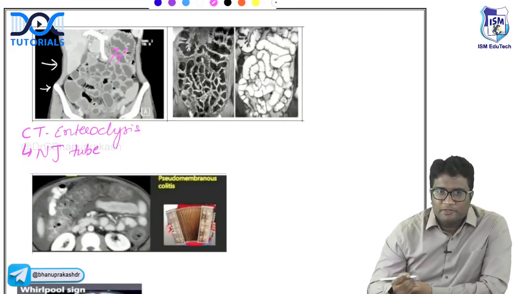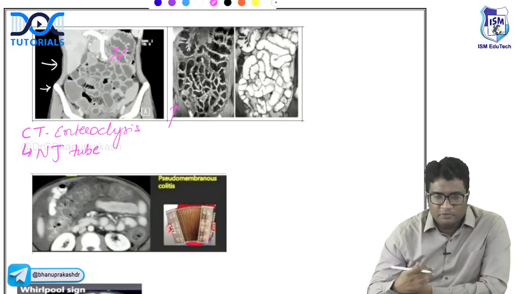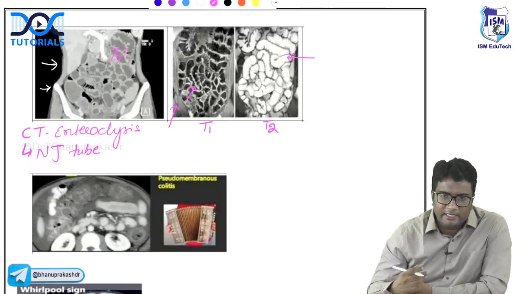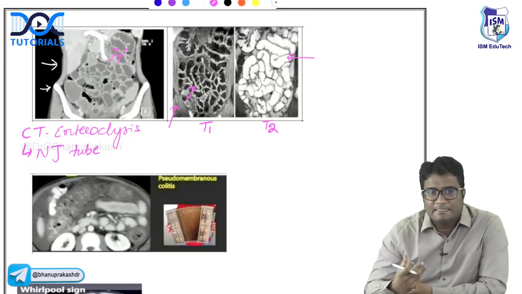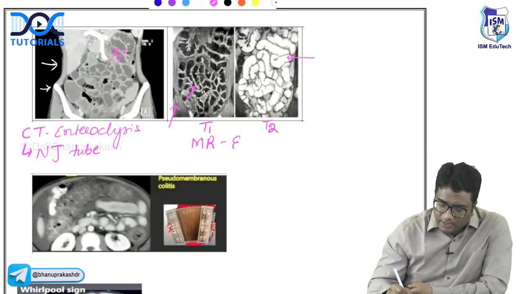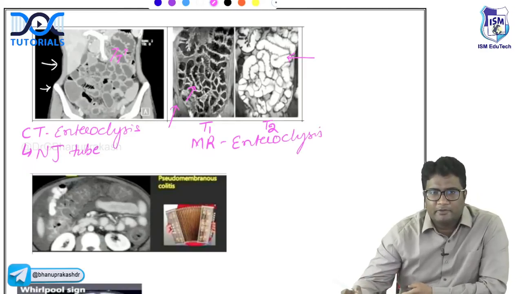Now, we all know the bones appear dark on MRI. So you can see the hip bones, the pelvic bones, they're all dark. And you can see T1, the fluid will be dark, and on T2, the fluid will be white. So this is T1 weighted image, this is T2 weighted image, and in both of them, you can see the bowel is distended with mucosa, right? So this is MR enteroclysis. So CT enteroclysis and MR enteroclysis.